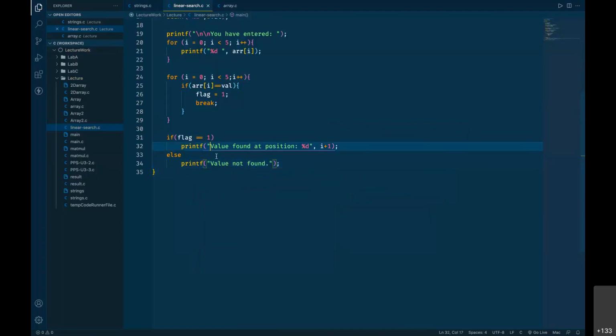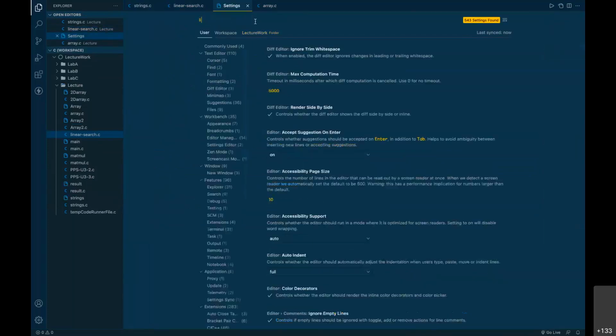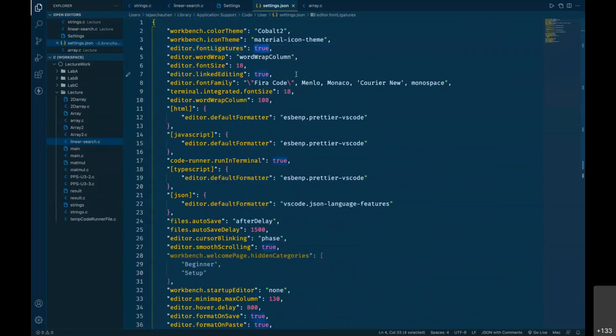Right? So before I print a message, let me have a new line. Okay, \n is just for a new line. Let me do one more thing. These font ligatures that I have enabled, now onwards I'm teaching only one subject in your divisions, C only. So let me go and disable those font ligatures so that you will not have any confusion. Fine.